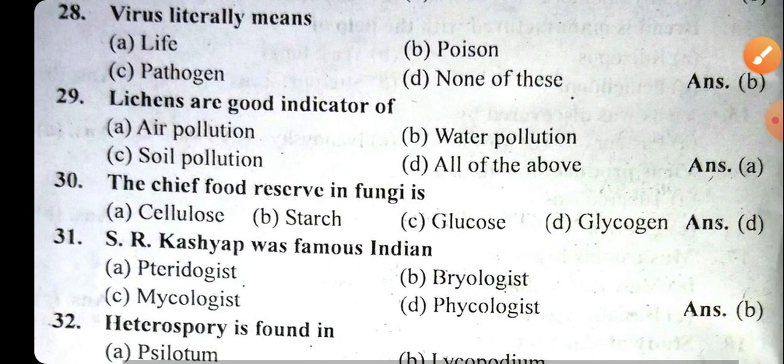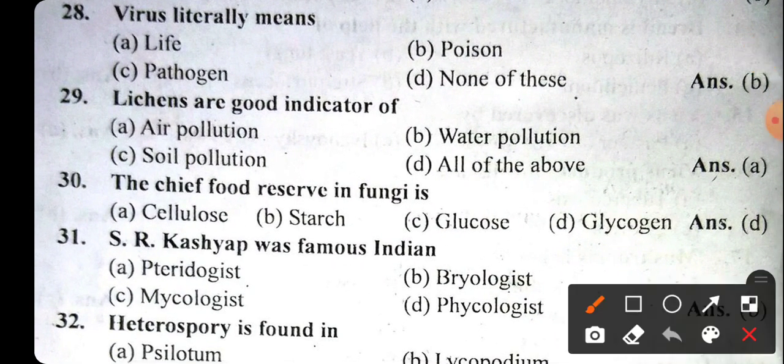Lichens are good indicators of air pollution. The chief food reserve in fungi is glycogen.